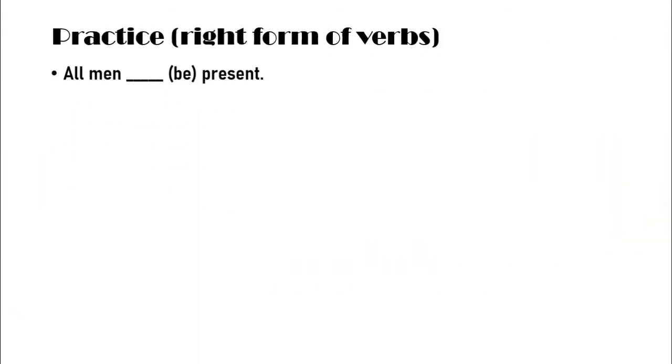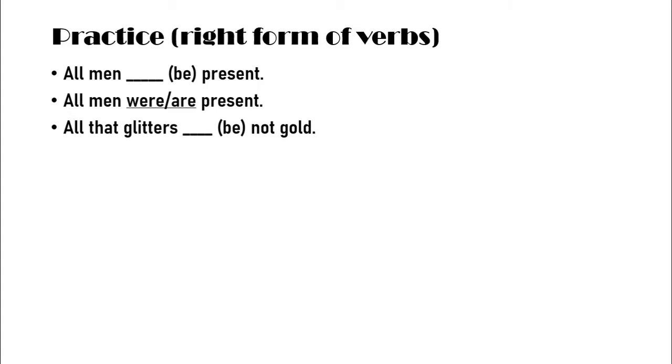So the first example we have: all men dash be present. Dear boys, we all know that when we have all in our sentence, then we usually use a plural verb. So the answer is: all men were or are present. Here we have another example: all that glitters dash be not gold.